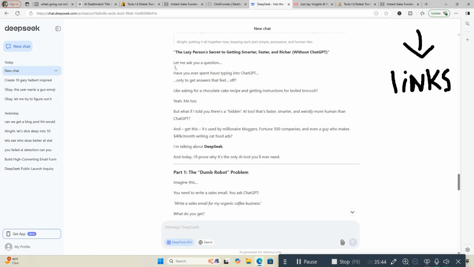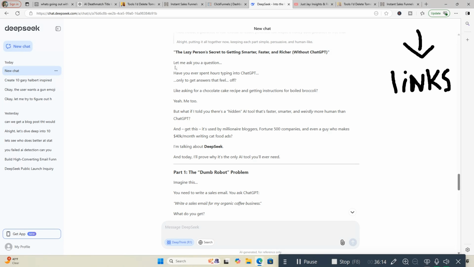And I've been using ChatGPT for 2.5 years. I love the tool. I don't want to talk bad about ChatGPT. I like it. Use it all the time. It's a great tool. But for marketers, as of today, after using this for this week, I'm giving the nod to DeepSeek on a lot of things. And for writing marketing material and selling stuff, I would definitely use DeepSeek over ChatGPT, and especially because it's free.